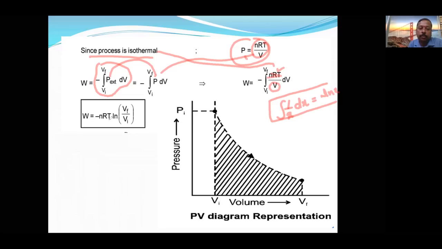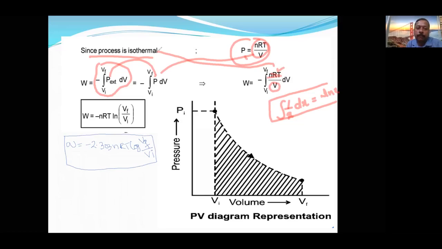So it is ln V. Understood? But in India we don't use ln, so at that time we will simply multiply by 2.303. So work done is equal to minus 2.303 nRT, now we can write it as log, log V final divided by V initial. This is the formula for work done during isothermal expansion of an ideal gas.